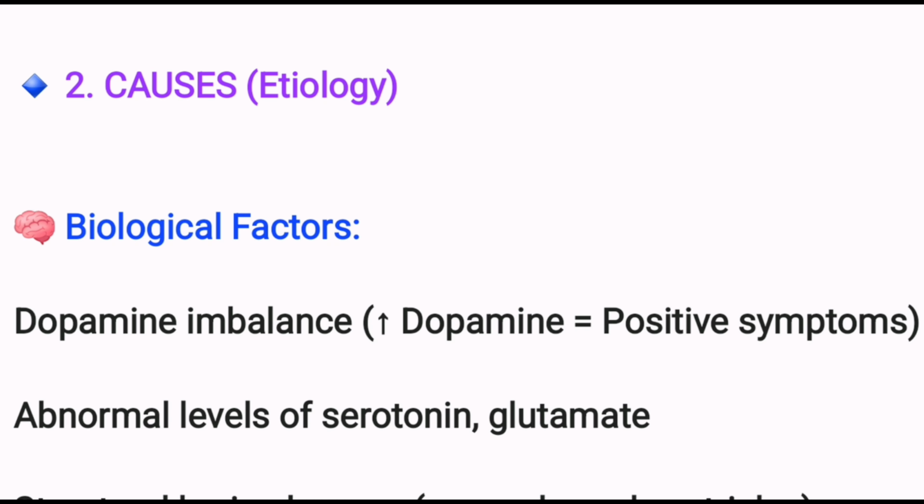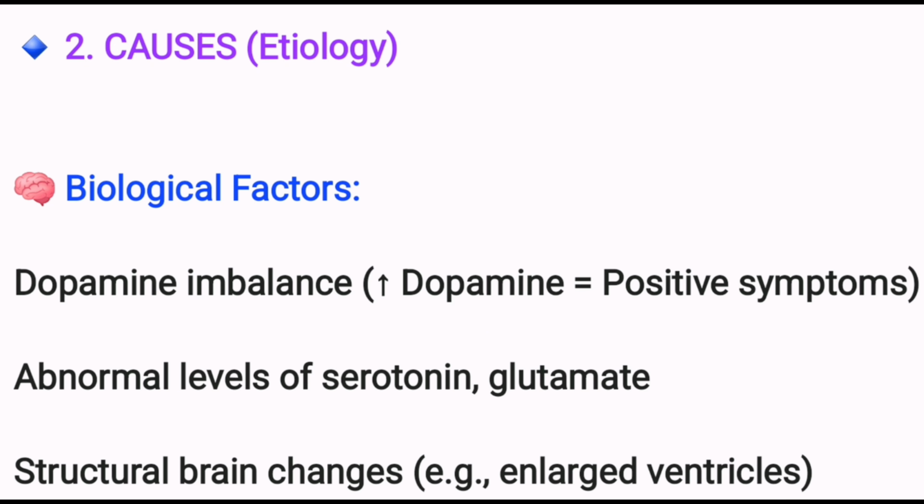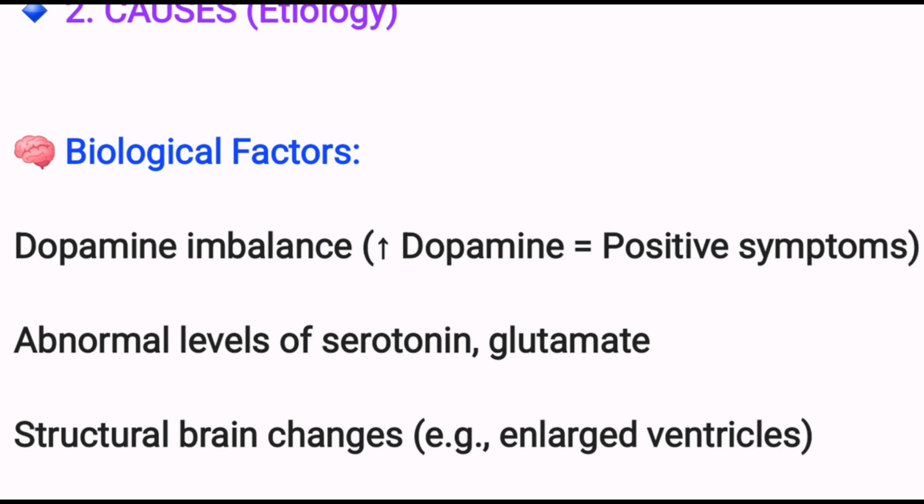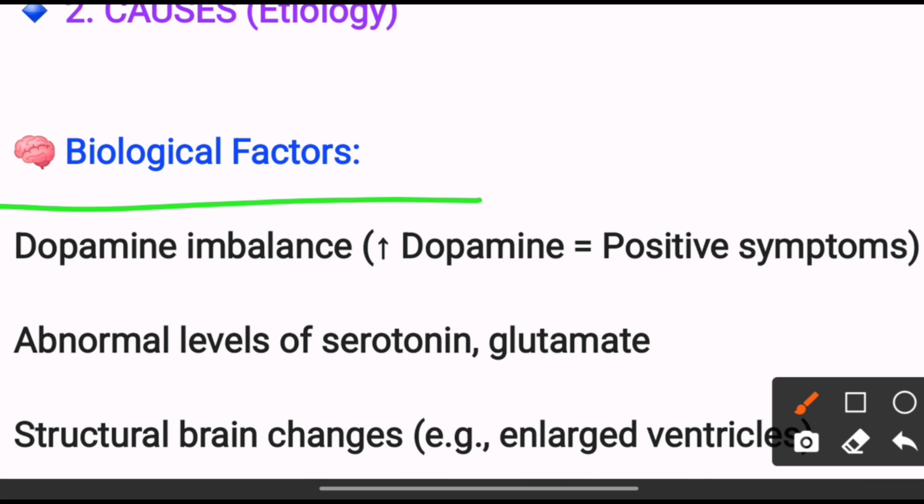What are the main causes of schizophrenia? There are some main causes. We can describe biological factors. Dopamine imbalance: when dopamine increases, we see the positive symptoms.